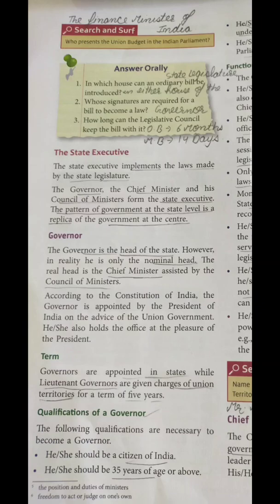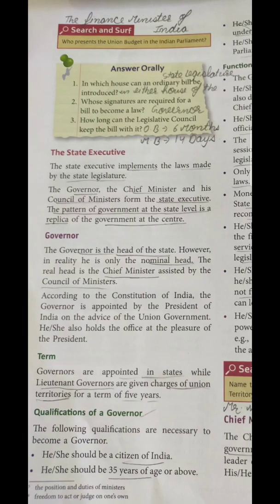So the main qualification for that particular post is that you must be a citizen of India. You must be 35 years old or above to become a governor. Okay, so he must not hold any office of profit under the government of India, and definitely he should not be a member of the parliament.